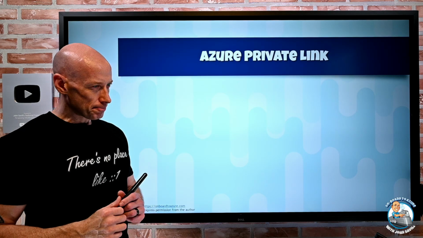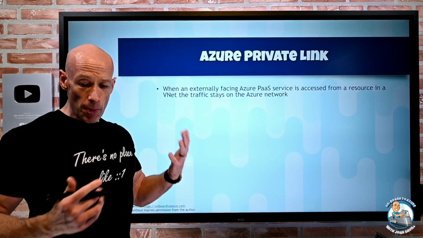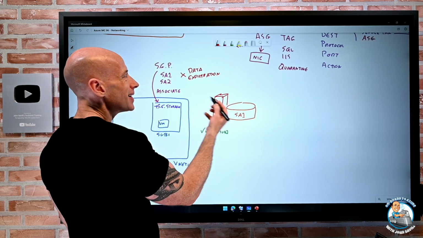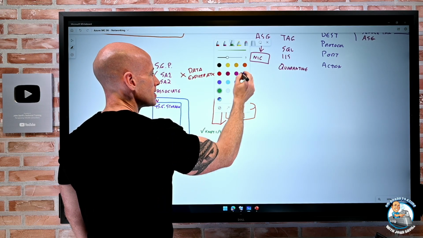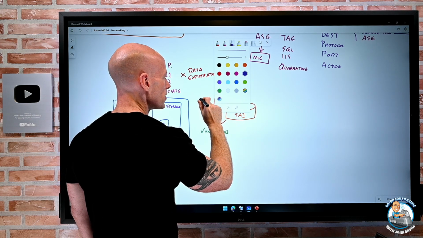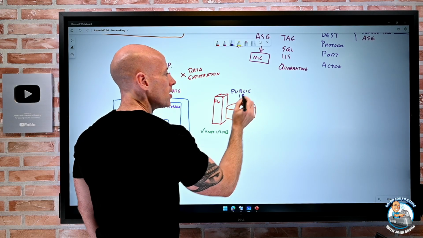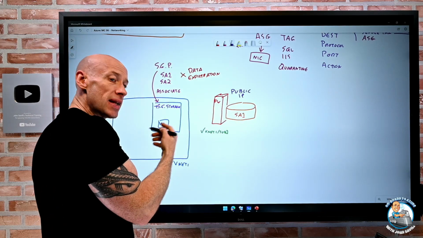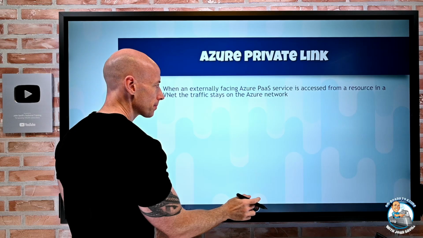Then we have private link. Thus far, all of these services actually have a public IP address. So really, when I'm drawing this connection, it's actually going via some internet-based public IP. So this firewall is fronting a public IP. Now, when I'm on an Azure resource, it doesn't actually bounce out to the internet and come back, but it's still a public-facing IP.